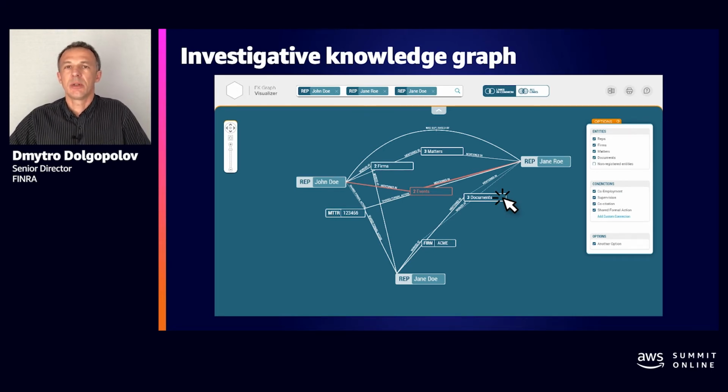So we use several techniques to deal with these challenges. Our UX uses filters, connected entities, timeline filters, some grouping, and also hiding irrelevant connections or entities. After displaying initial results, our investigators may decide to explore further.